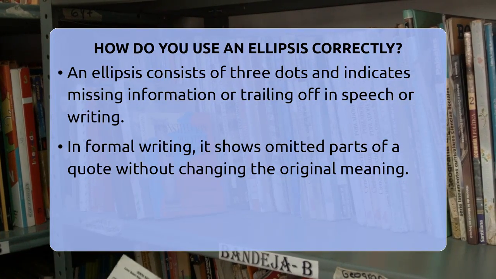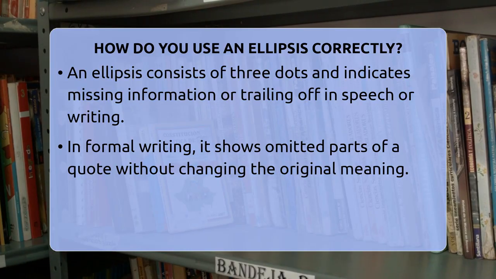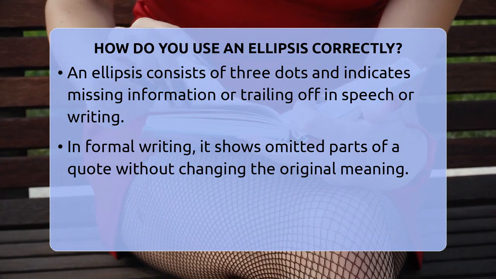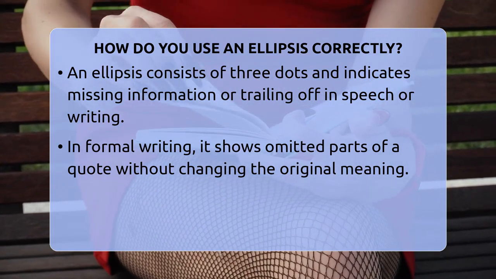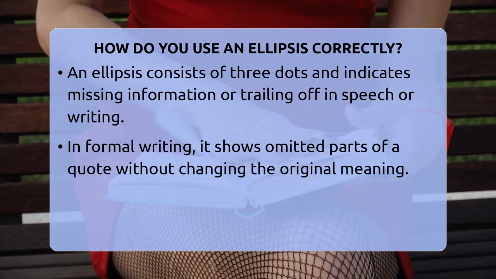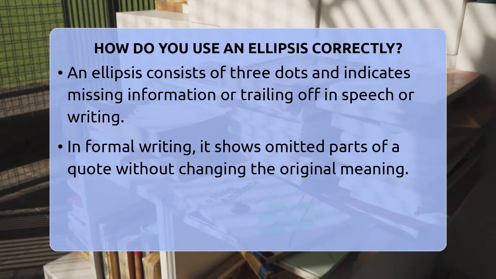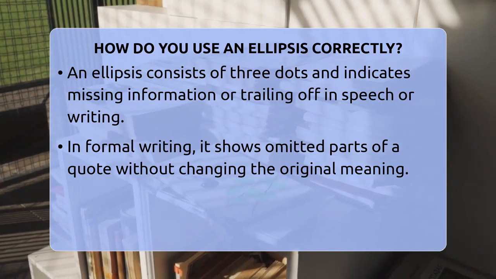How do you use an ellipsis correctly? Imagine you're telling a story or quoting someone, and you want to show that something's missing or that your sentence trails off. That's when an ellipsis comes into play. An ellipsis is a punctuation mark made up of 3 dots. It can be used in different ways depending on the situation.